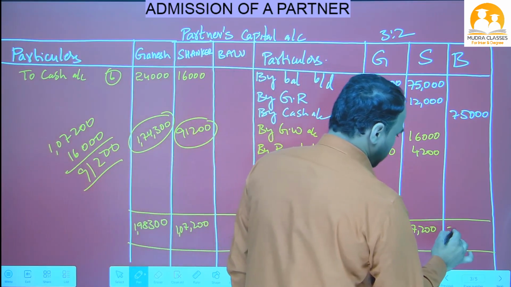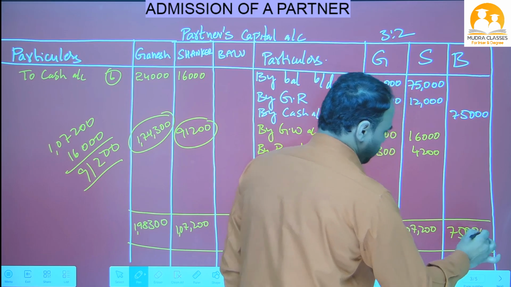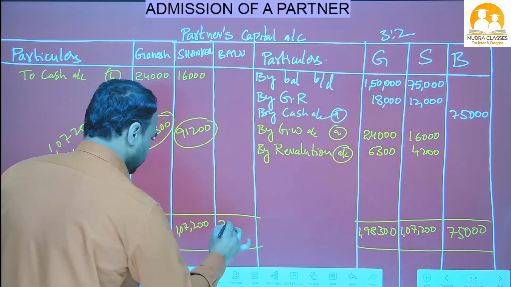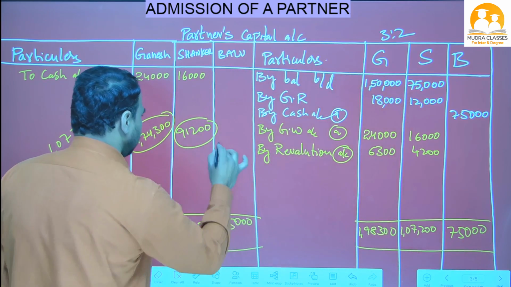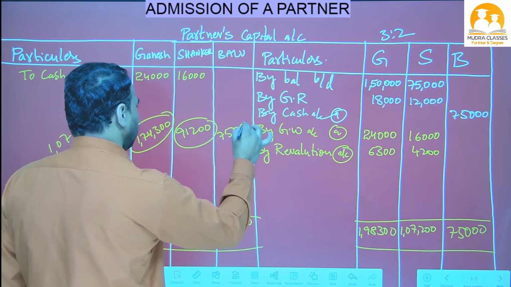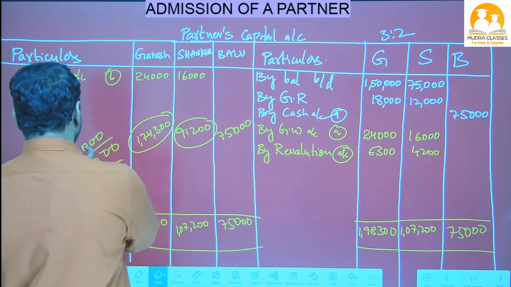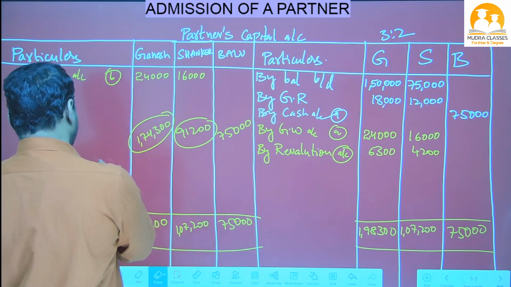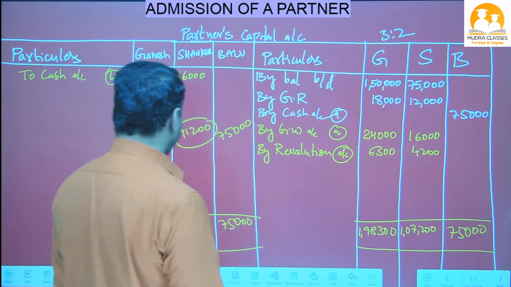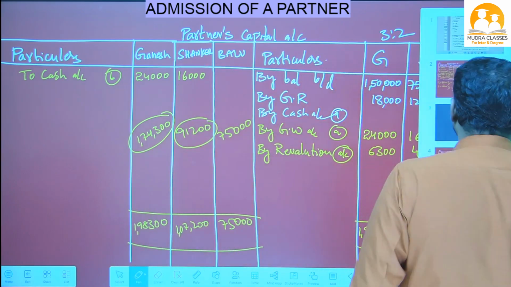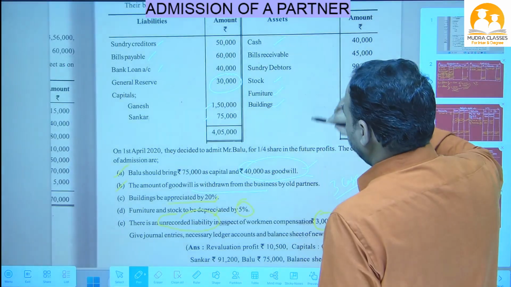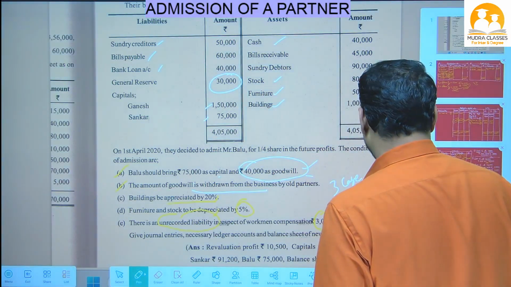Now Balu's capital is 75,000. The same amount we'll write here as it is, 75,000. Okay, so the partners capital account is also closed. 1,74,300 we got for Ganesh, right.